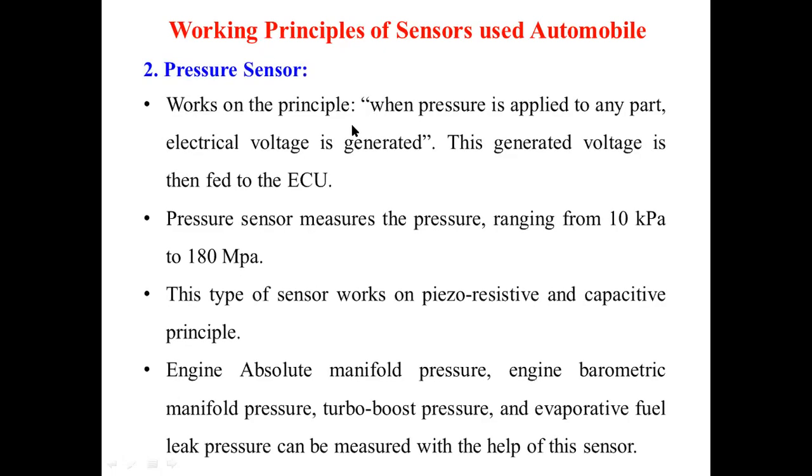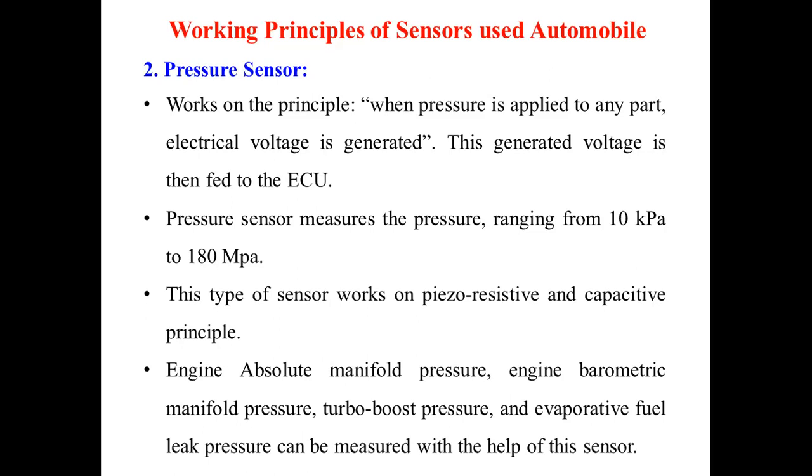Another one, if you see, that is the pressure sensor. So this pressure sensor works on the principle that when pressure is applied to any part, an electrical signal or electrical voltage is generated. And this generated voltage is then supplied to the ECU, that is the electronic control unit. These pressures we can measure from 10 kilopascal to 180 megapascal. And this type of sensor works on the piezoresistive or capacitive principle.